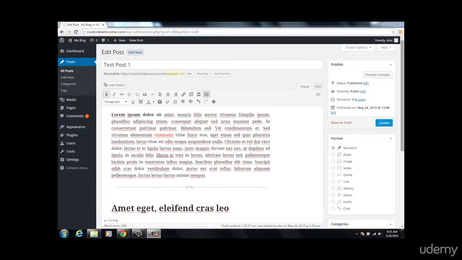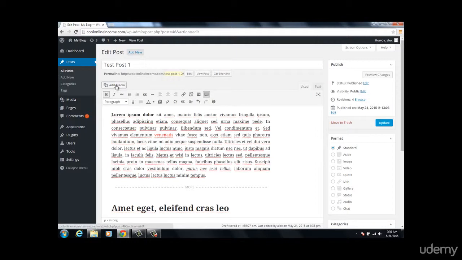Let's talk about how to add media to your WordPress content. Now, the very first thing I'm going to do is click on where I want the image to appear. Okay, we're going to click it. We're going to add an image right now. I can choose to either add it right here or add it to the beginning of the content.